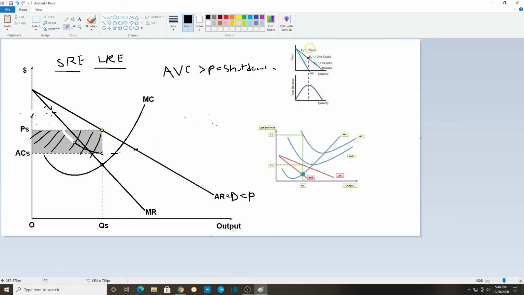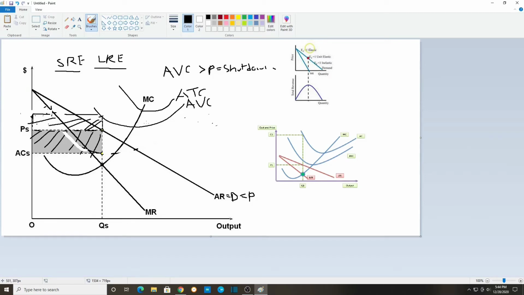So assuming this was the AVC curve and this was the ATC curve, we could clearly see the MR equals MC quantity. This would have been our loss, but we would shut down because AVC is above the price. So yes, we would shut down if AVC goes above the price.